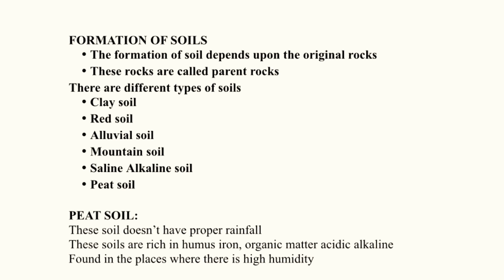Formation of the soils. Basically, the formation of soils depends upon the original rocks called parent rocks. Different types of soils are formed like laterite soil, clayey soil, red soil, alluvial soil, mountainous soil, saline alkaline soils and peat soils. Peat soil is a new word for you all. These soils are found where there is a lack of rainfall, and the humidity is very high in these soils, but they are rich in humus, iron, organic matter, alkaline and acidic.